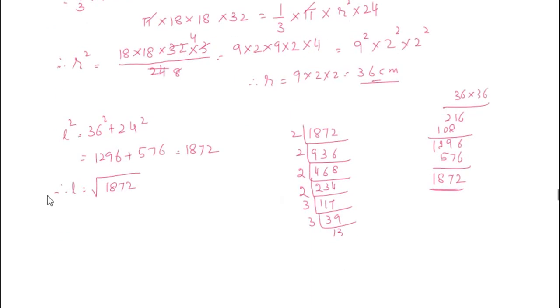So 1872 can be written as square root of 2 to the power 4 into 3 to the power 2 into 13. If you remove the square root, this becomes 2 square, that is 4, into 3 into root 13. So it is 12 root 13 centimeter, the slant height of the heap.